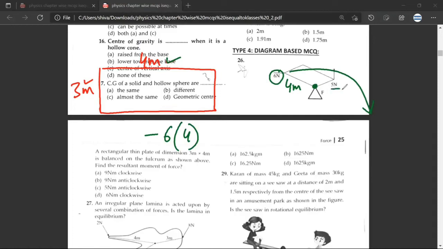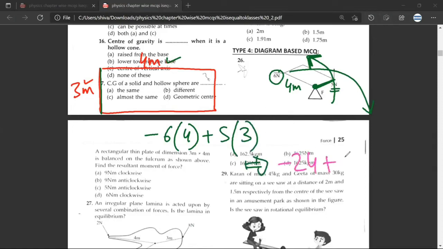Similarly, if you look at this force, this is working at this width, and the width is 3 meter. This is making a positive moment of force. Have you understood? Yes, sir. So this would be 5 into 3. Have you understood the logic which I followed? Yes, sir. See, the figure is confusing. Even I'm not aware how he has done it. But at least just to calculate the answer, this would be minus 9 Newton meter.